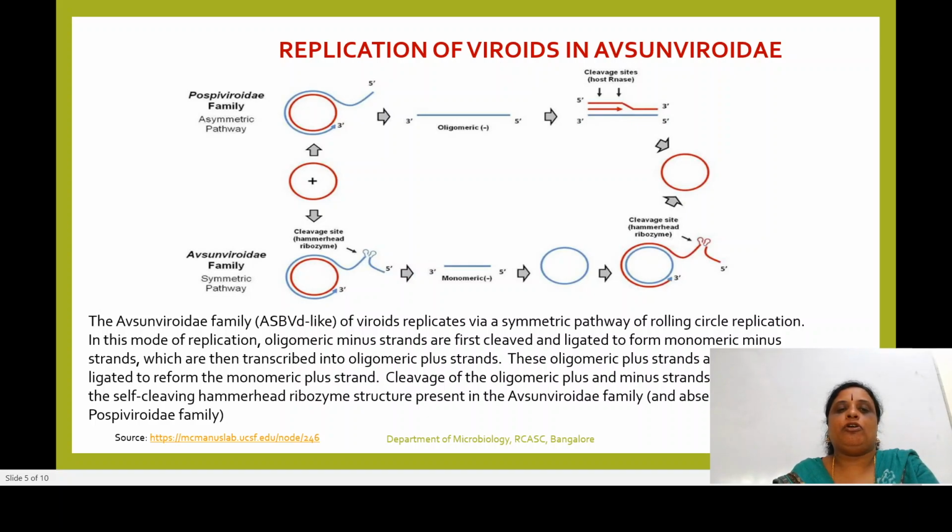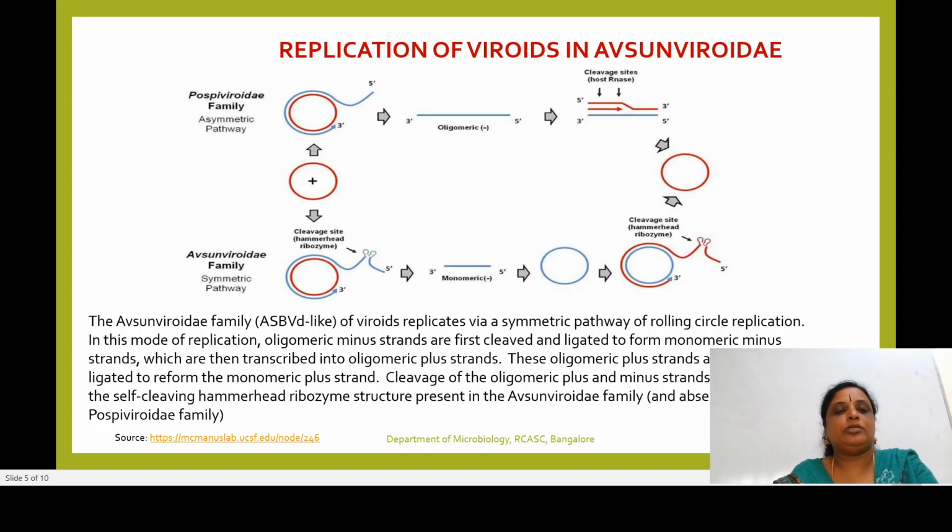Remember, in the case of Pospiviroidae, it is asymmetrical. Once the positive strand undergoes replication, it forms oligomeric negative RNA. This oligomeric negative RNA again undergoes transcription to produce positive stranded RNA molecules, which undergo cleavage by RNase, and later through ligation form positive stranded circular RNA molecules.